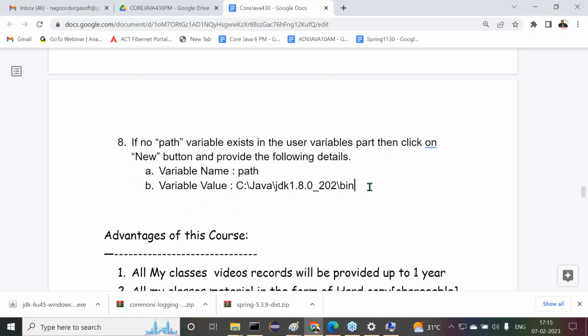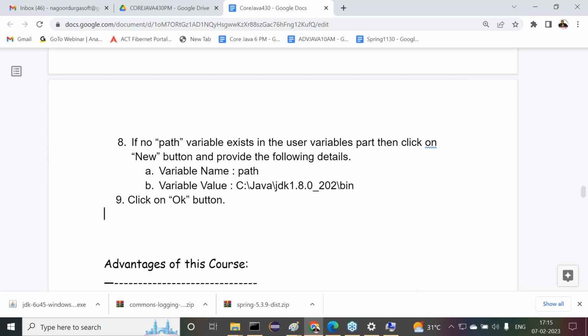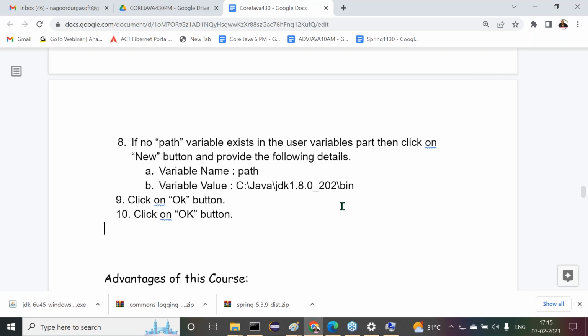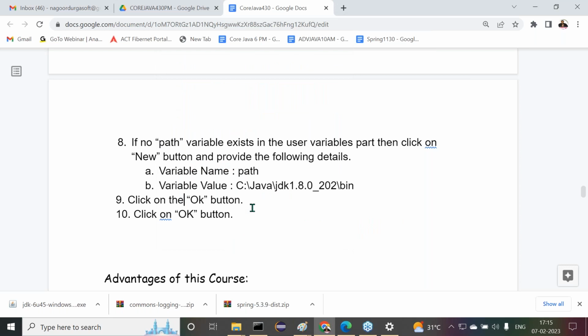Right, sir. Observe carefully. Next one is click on the OK button. Again here, click on the OK button. Right, sir. Now let us see this one. I provided the required setup here, click on OK button and click on OK button. That's finished. Now the permanent setup is completed. Am I right or not? What we completed here? Permanent setup.